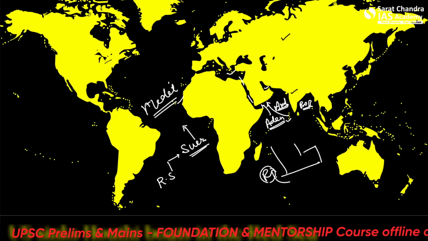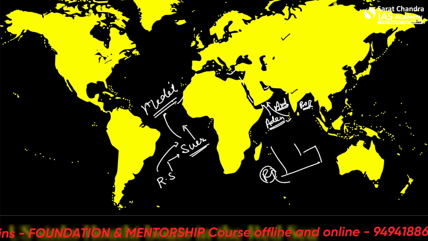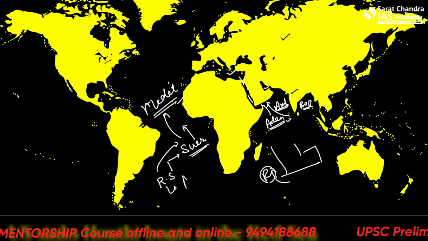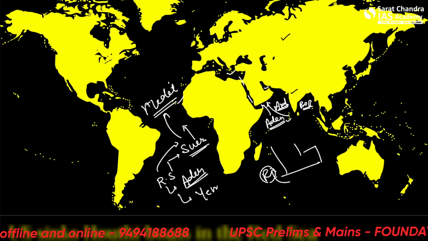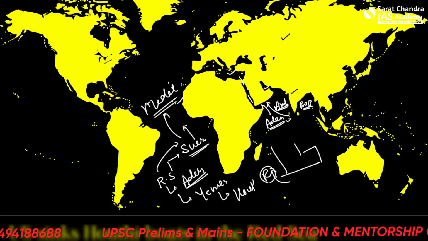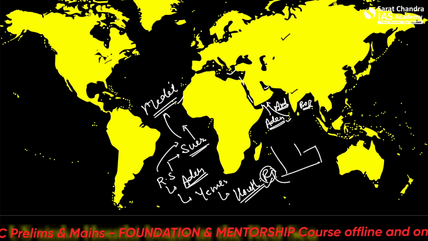So we will always remember that RS, Red Sea or Red Suez Canal, leads to the Mediterranean. Alright, and there is the Gulf of Aden, and on the same side lies Yemen. And these Houthi rebels are connected to Yemen. Alright, so in the Yemen civil war, these Houthis are playing a big role.